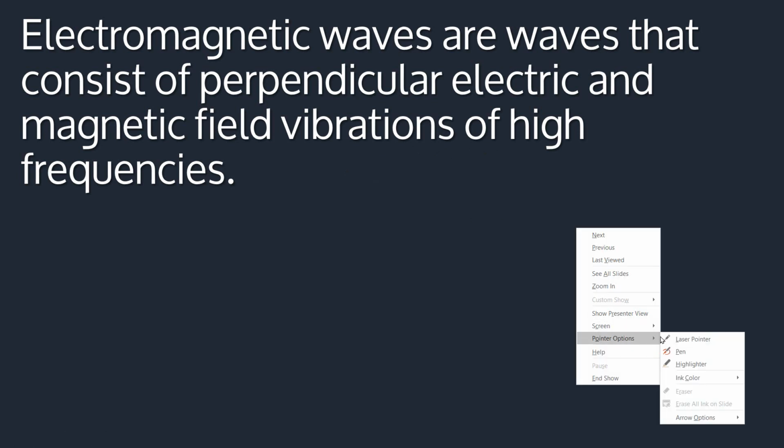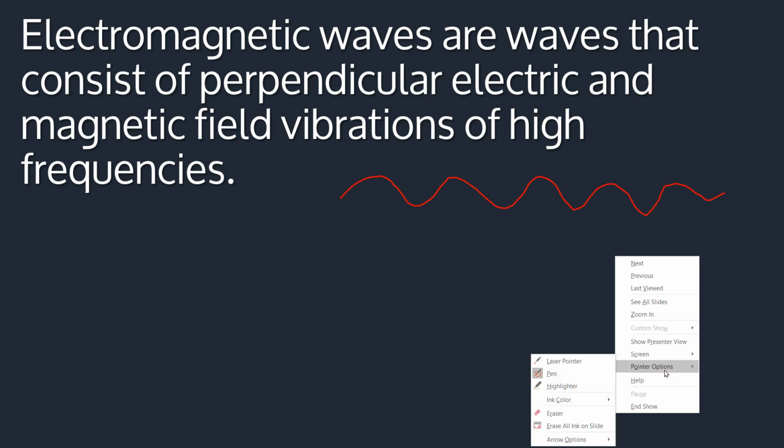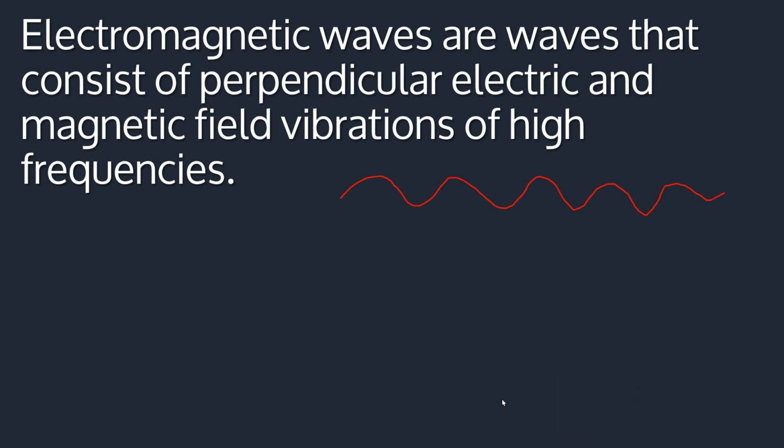Maybe just to make a little illustration here. When we're talking about an electromagnetic wave, it means that we have two field vibrations of high frequencies. The first one will be an electric field. I've drawn it vertically. And then the second one, let me use blue, will be perpendicular.